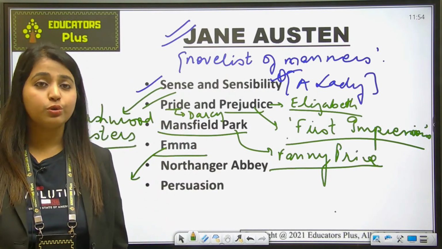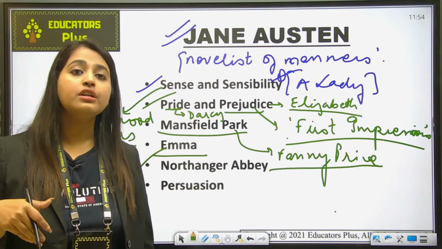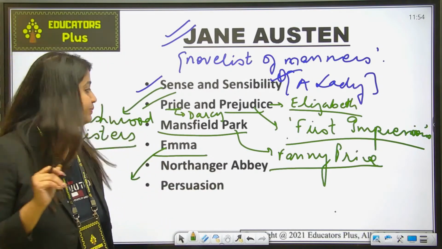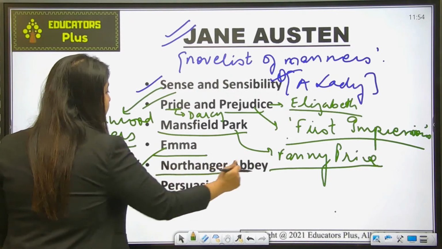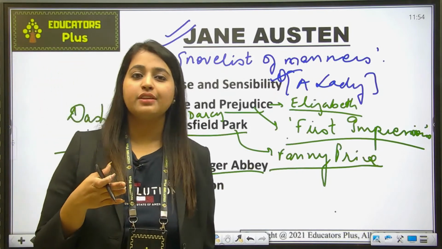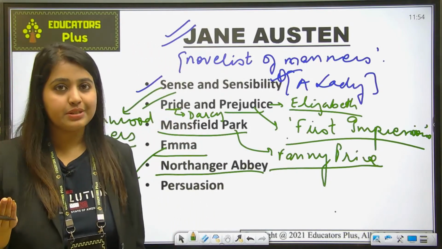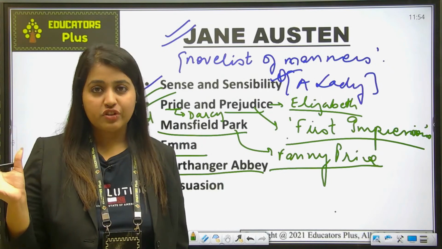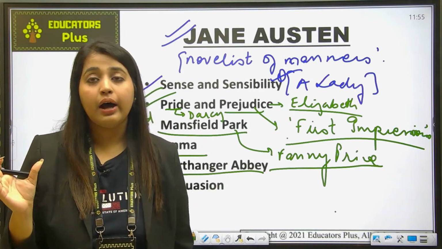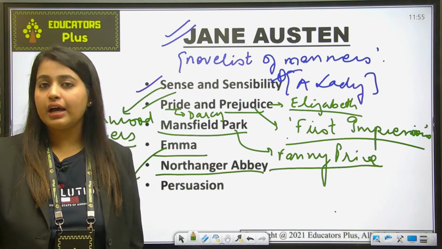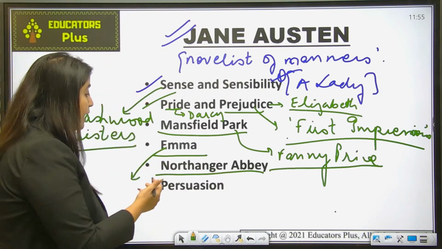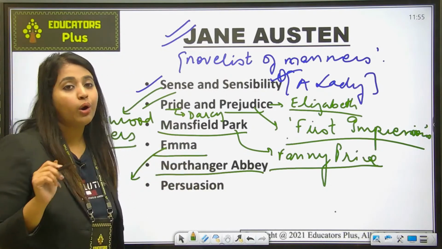So this was the story Emma all about, and in the end she herself marries Mr. Knightley. ठीक है? Now Northanger Abbey. Now this Northanger Abbey is known for, it actually portrays the Gothic side of English romanticism. ठीक है, आपने अगर Gothic literature पढ़ा होगा, उसमें आपको बहुत strange things दिखेंगी. Fear, there was something very out of the box, चीज़ें वहाँ पे होती थी. तो that was something a Gothic romance, and this has been portrayed in Northanger Abbey.